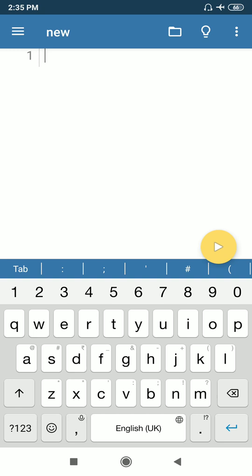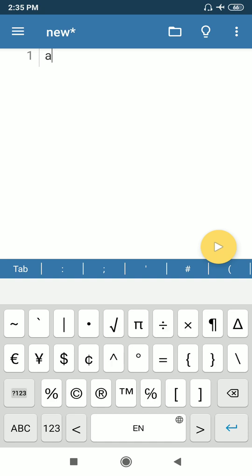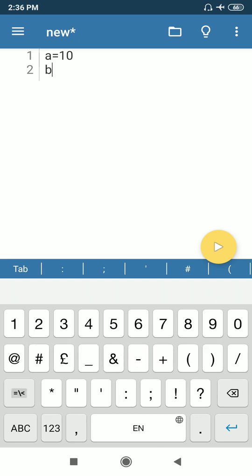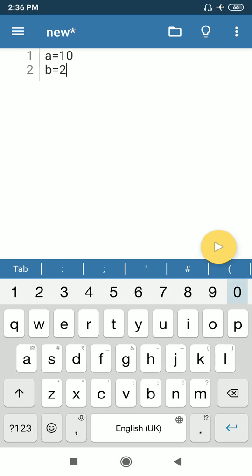Just pay attention. Here is a programming code. I am writing a equal 10. It means 10 is assigned to a. Again b equal 20. Again it can also be read as 20 assigned to b. And c is going to store a plus b, and write down print value of c. Okay student, now the programming is finished. A very useful and very simple program.